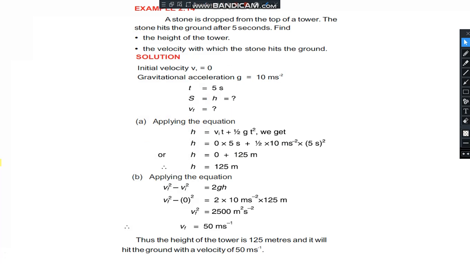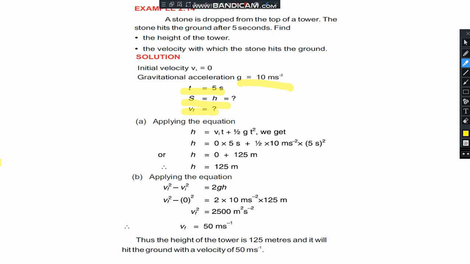Solution. Initial velocity: when we drop the stone, at that moment the velocity of the stone is 0 and the gravitational acceleration is 10 meter per second square. We take g as positive because the object is falling toward the earth. The time taken is 5 seconds. We have to find the height and also the final velocity.